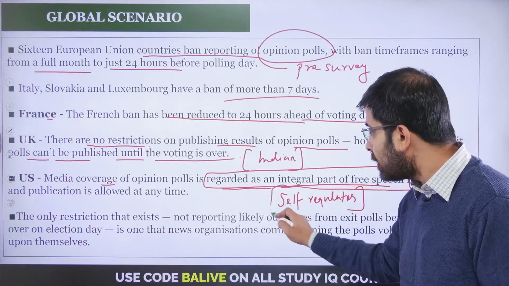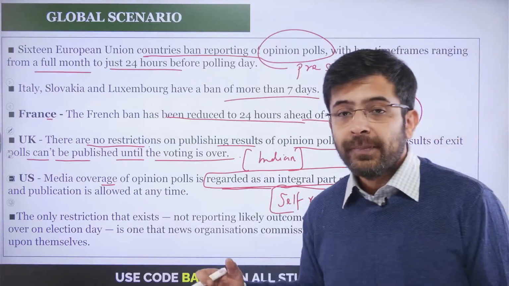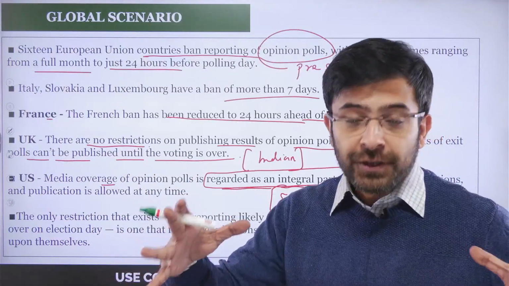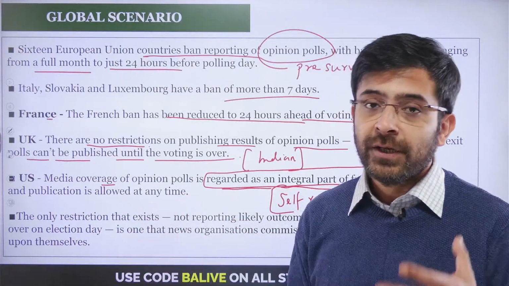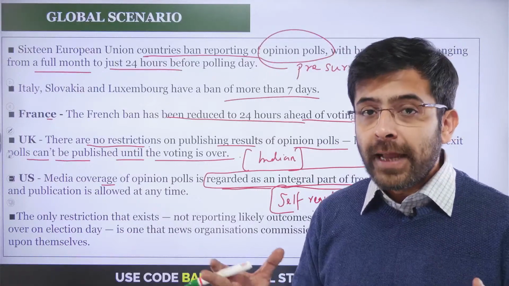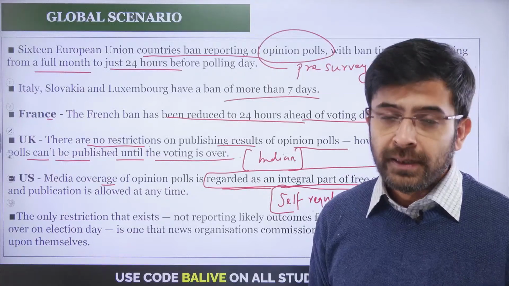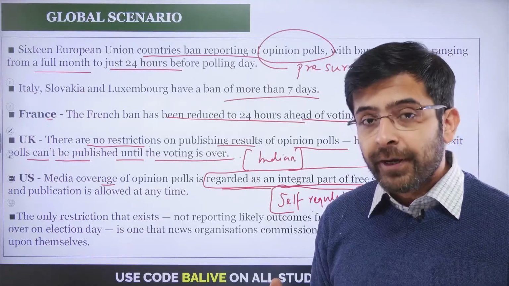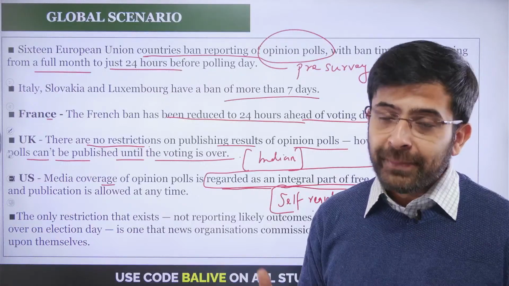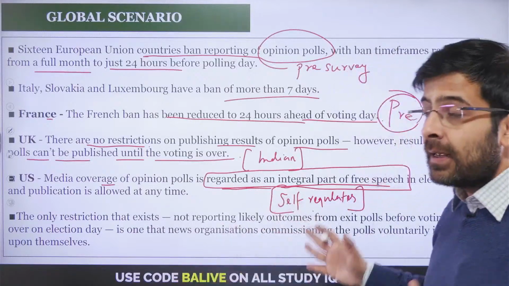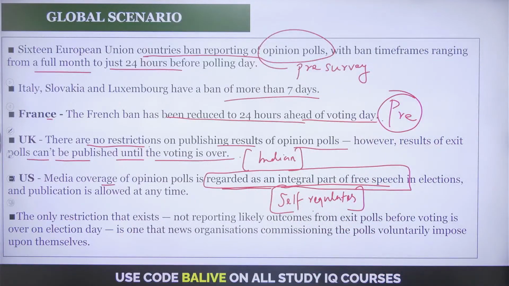because eventually the fourth pillar of democracy cannot be intruded upon by any other arm or any other stakeholders that function within a democracy. You have your legislature, your executive, your judiciary. They wouldn't like to dominate or decide how the fourth estate, the media wing, should function. So self-regulation is desired and expected from any media agency or media as a whole. And thus the US leads by example once again, as self-regulation is observed by the media entities there. So this is the global scenario.